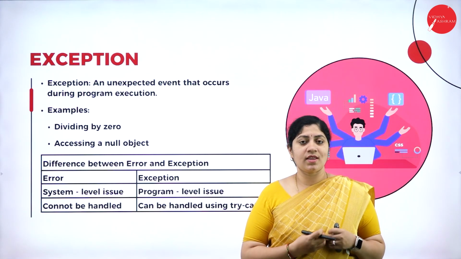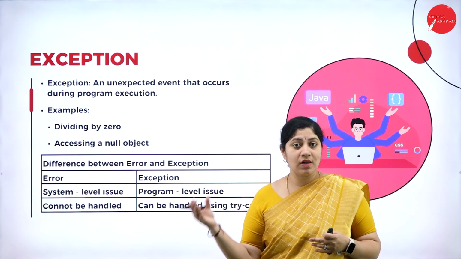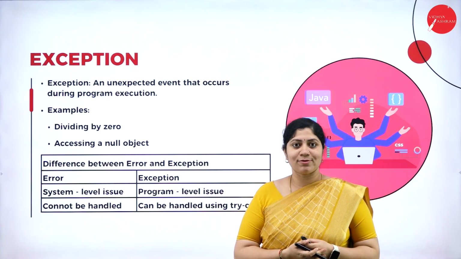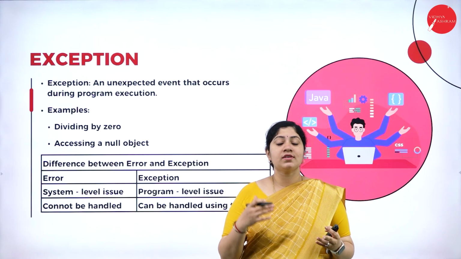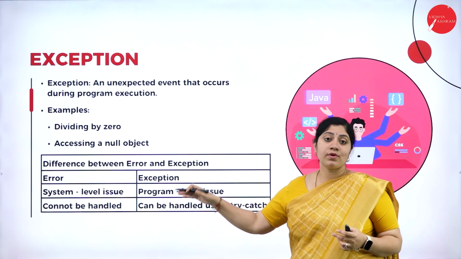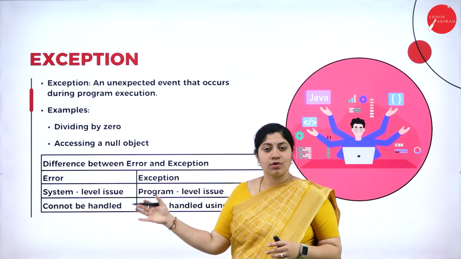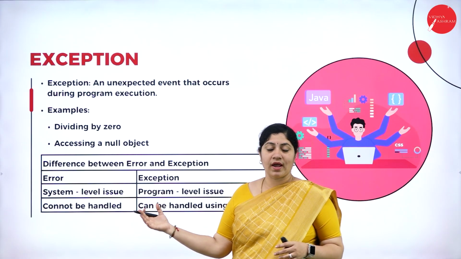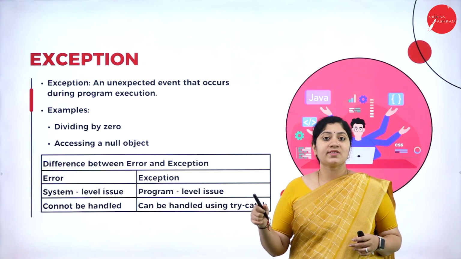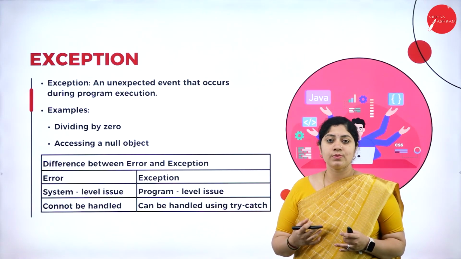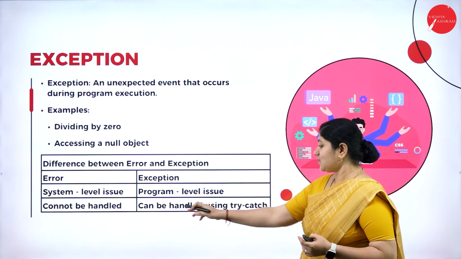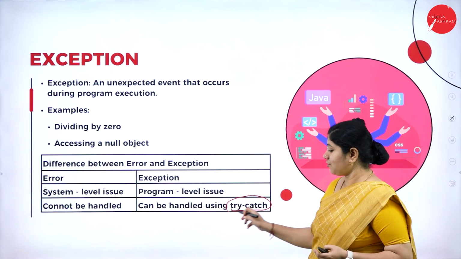Now let's understand the difference between a simple error and the exception. Error is completely a system level issue and the exception is a program level issue. Errors are not at all handled by the program, but the exception can handle various unexpected events, by using various exception handling techniques like try, catch. So yes, that's why it can be handled using a try, catch.